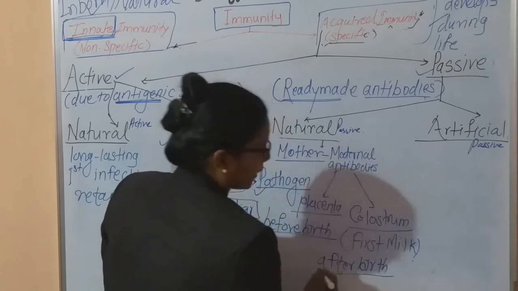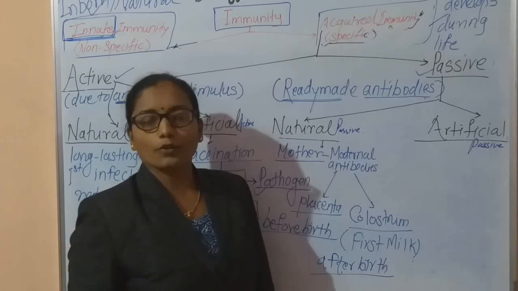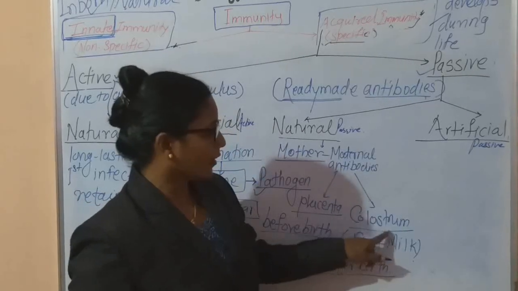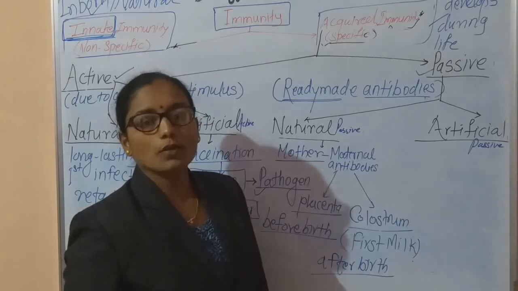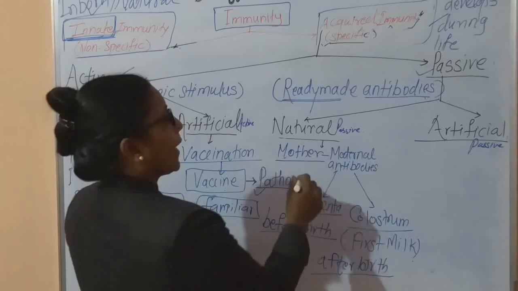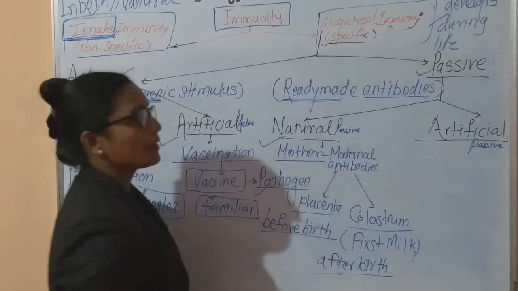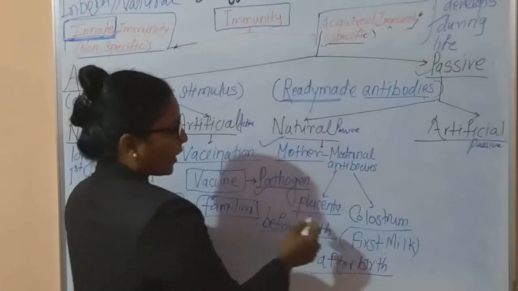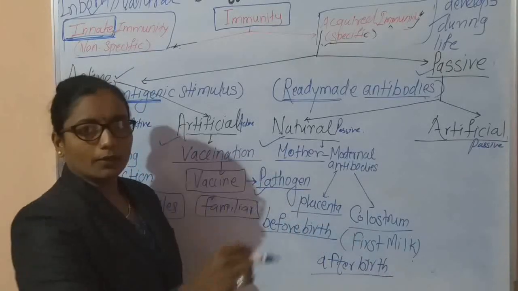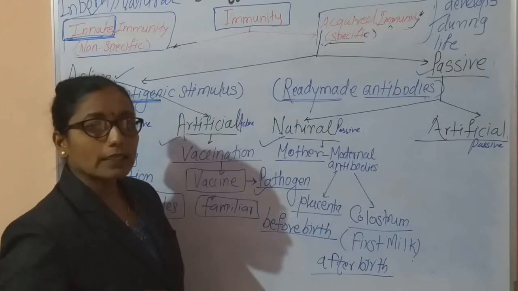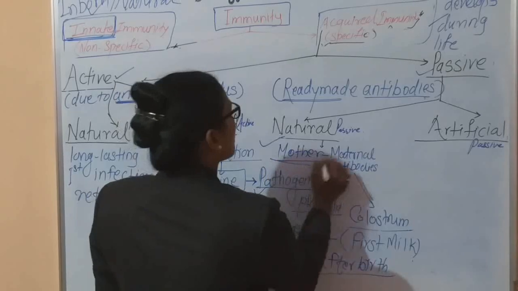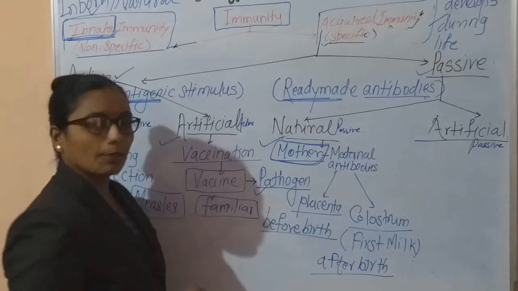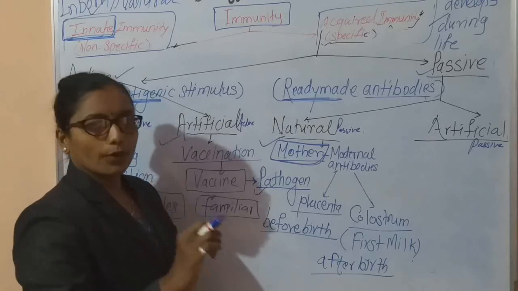Hence, the mother's milk is very important for newly born babies, because it is very rich with colostrum. This colostrum consists of antibodies, and this type of antibodies maintain the immunity. It is called natural. Actually, these antibodies which maintain the immunity of the fetus are the antibodies of the mother. Okay, and these are ready-made, because these are the maternal antibodies that protect the baby.